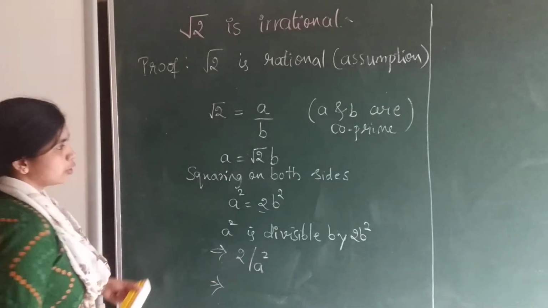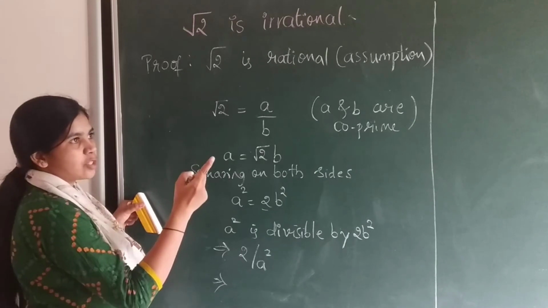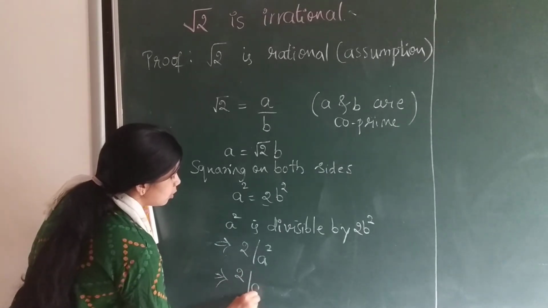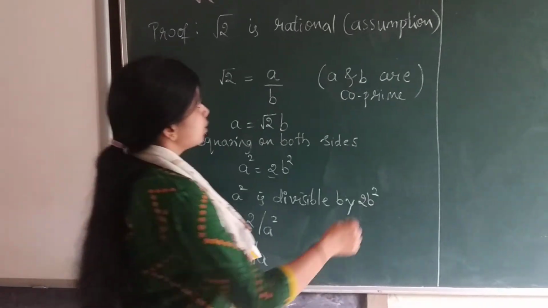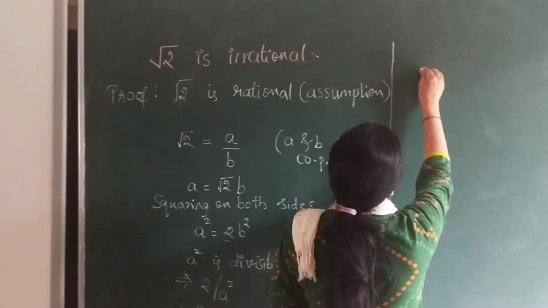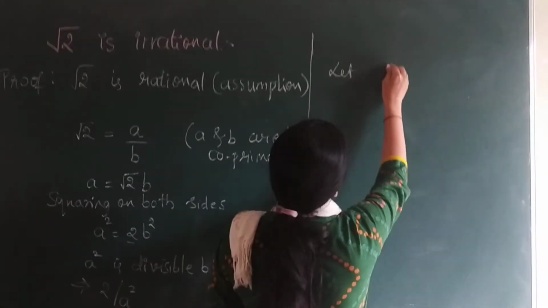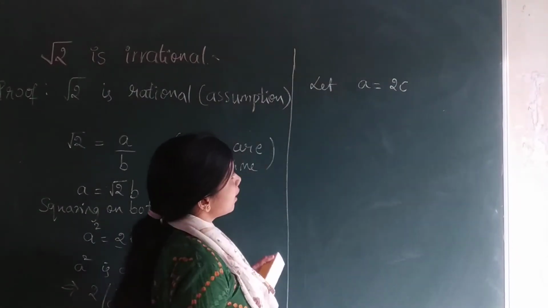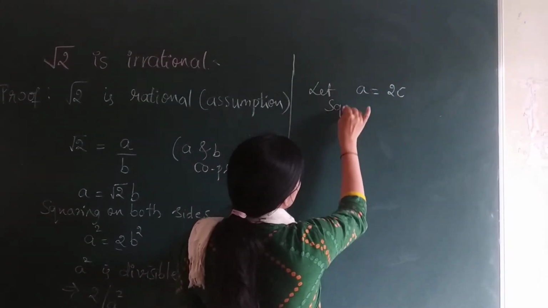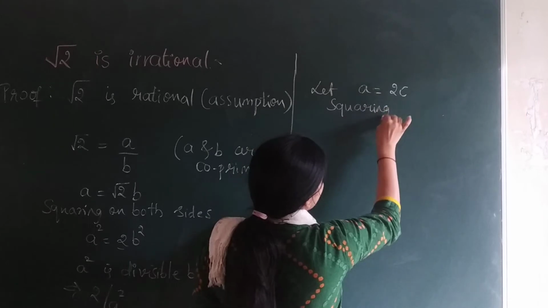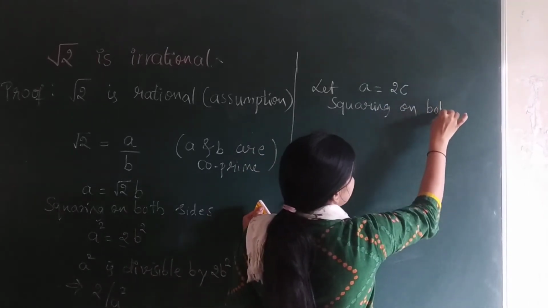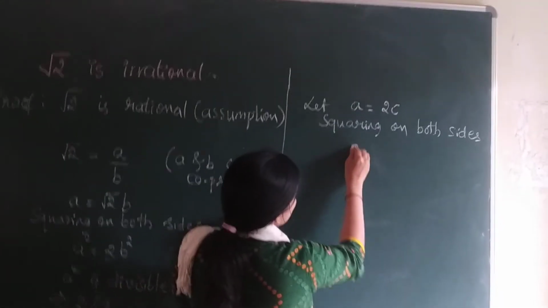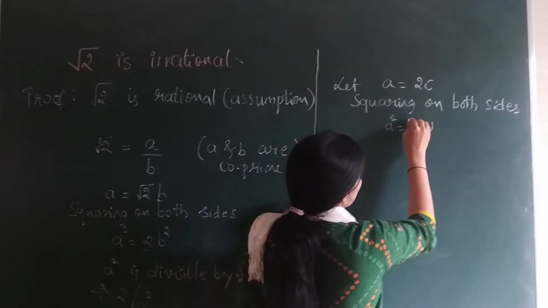We already know the theorem that if p divides a square, then p also divides a. So 2 divides a. Let a be equal to 2c. Take a equal to 2c. Here also, squaring on both sides will give you a square is equal to 2c whole square.